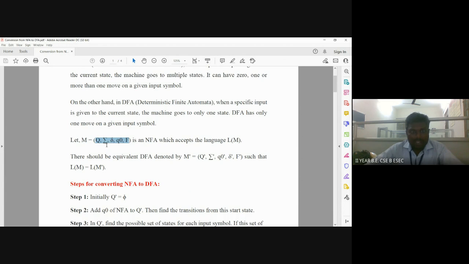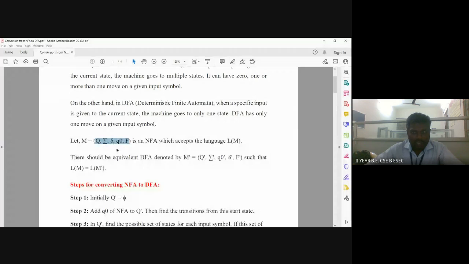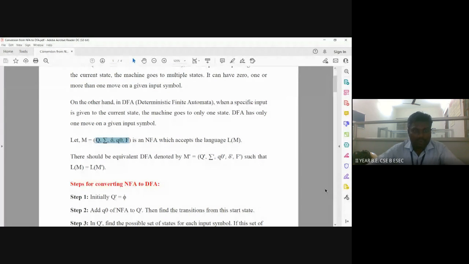Sigma means a finite set of input symbols. Delta means the transitions that happen while reading the input symbols. Q naught means the starting state, and F means the final states. This machine accepts a language, which is represented as L of M.